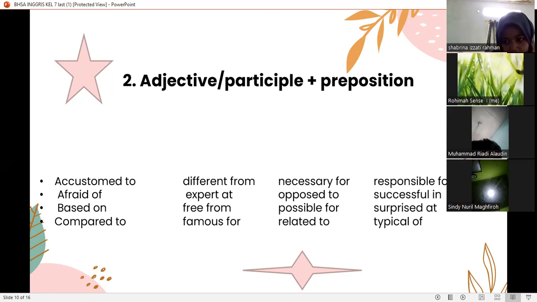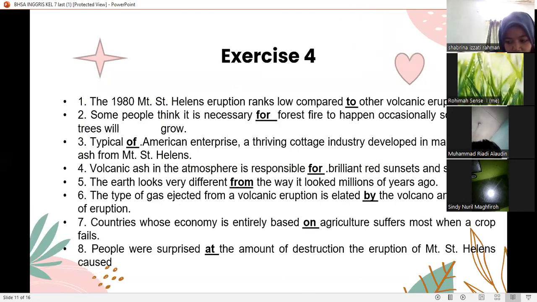Next, exercise 4. Number 1, the 1980 Mount St. Helens eruption ranks low compared to other volcanic eruptions.